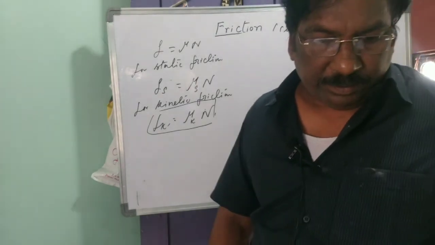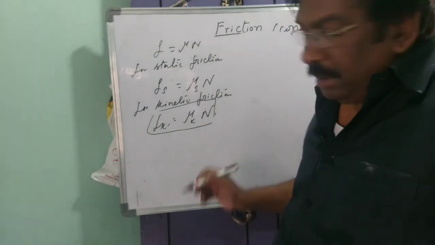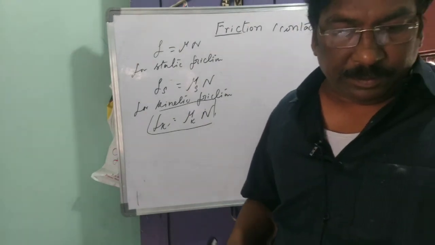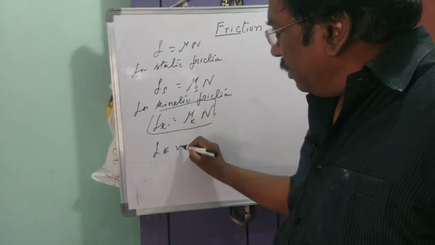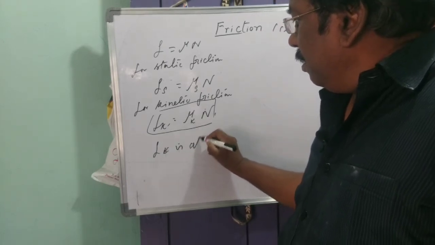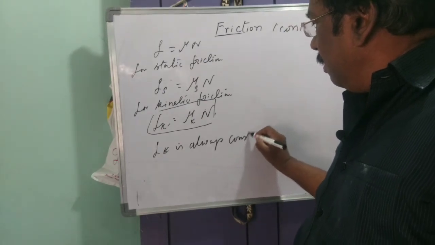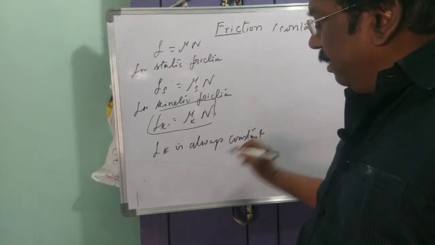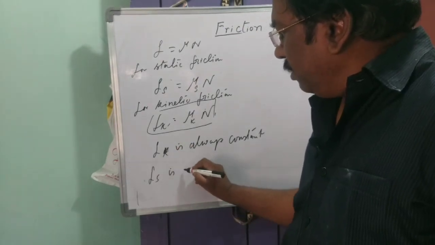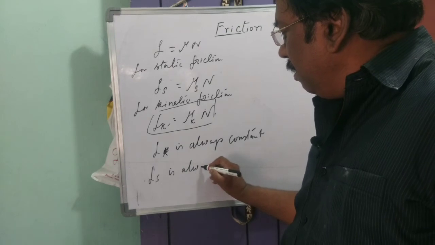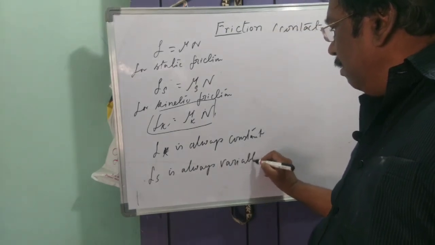Now this Fk is always constant, and Fs is always variable.